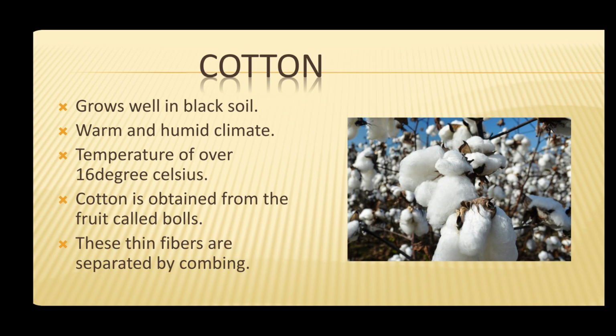The climate should be warm and humid, with a temperature over 16 degrees Celsius, so that these conditions are suitable for the growth of cotton plants. Cotton is obtained from the fruit of the cotton plant, which is called a boll. The farmers pick out cotton from these bolls. These thin fibers are then separated out by the process called combing.